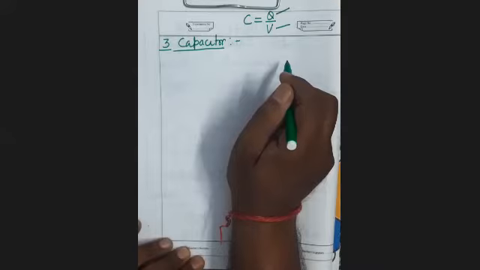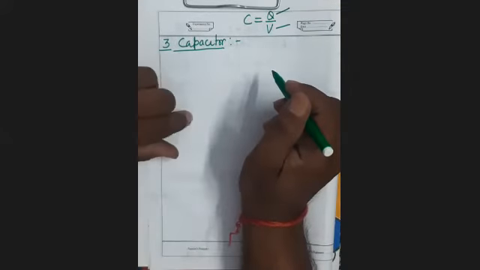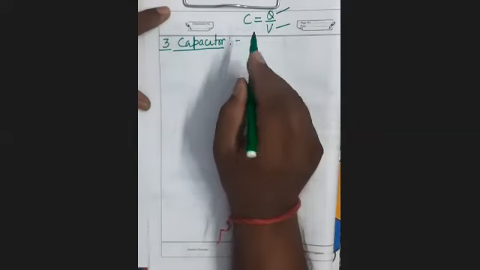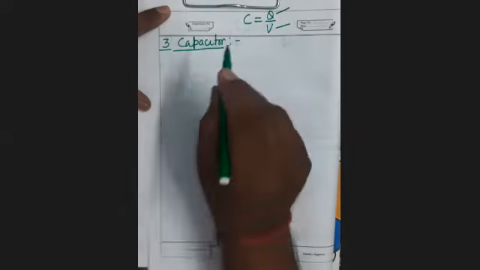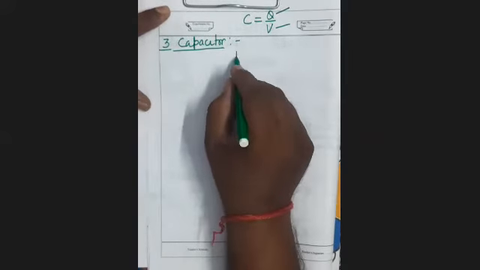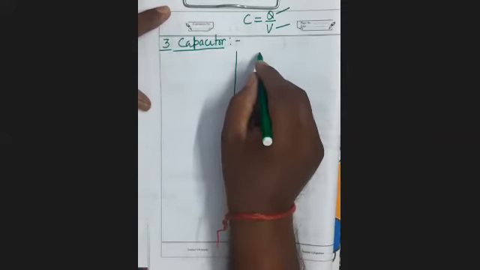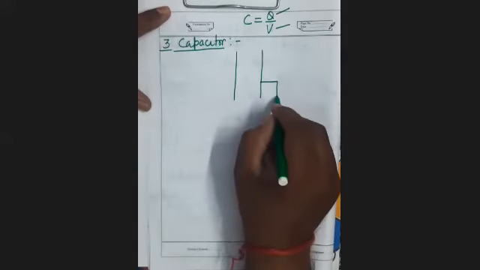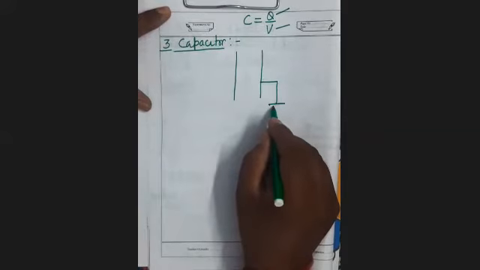And by this arrangement, we can store a large amount of charge. Now see here, in a capacitor, there are two conductors in which one is connected to the earth.